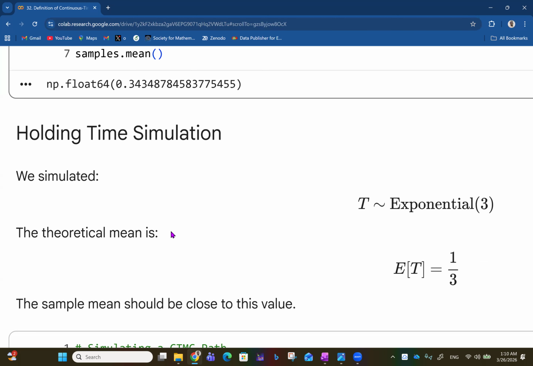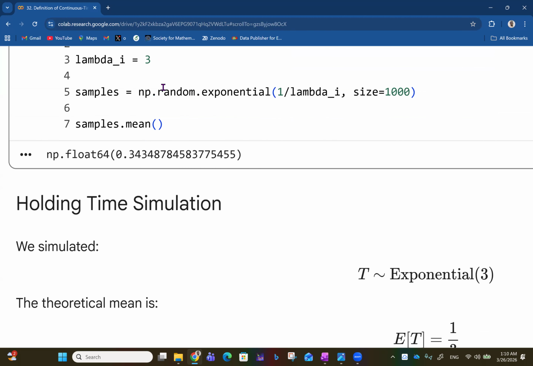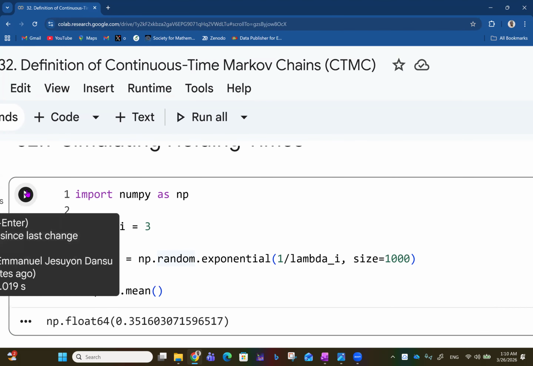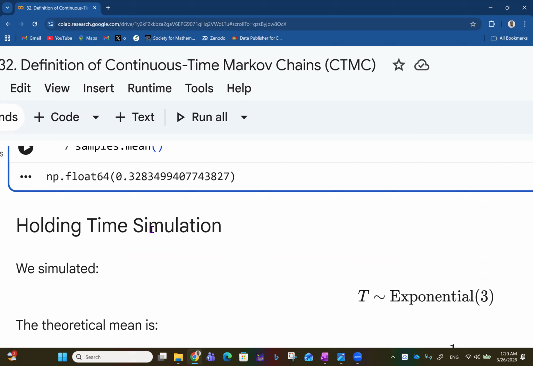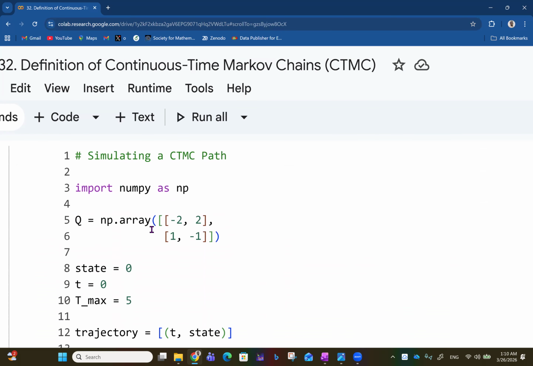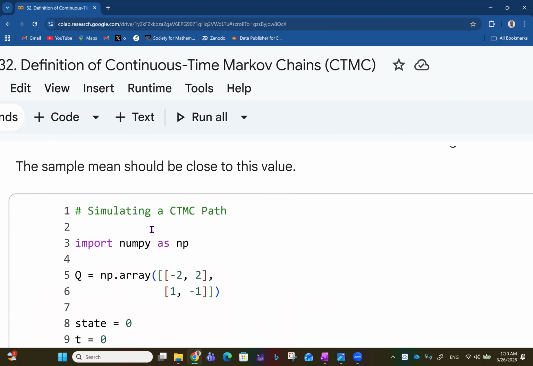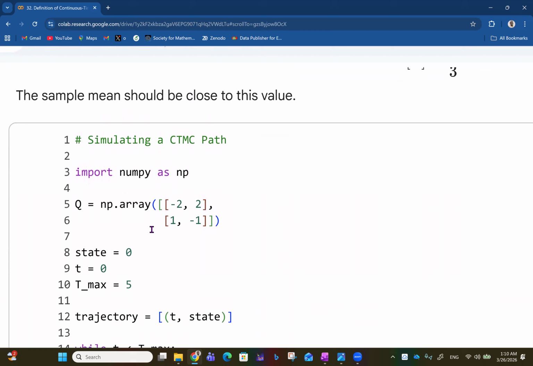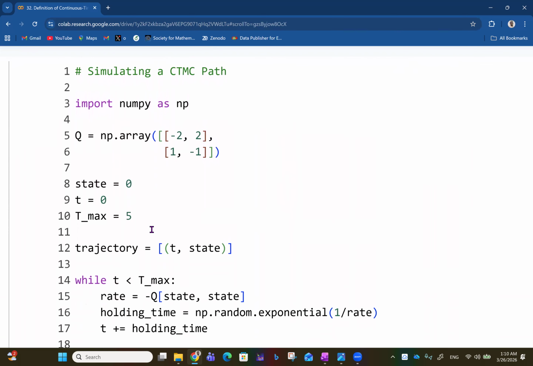The theoretical mean is 1 over 3, which is roughly 0.333, and that's why as you keep running this code, you keep getting 0.3 something, hovering around 0.3333. The sample mean should be close to this value, of course.